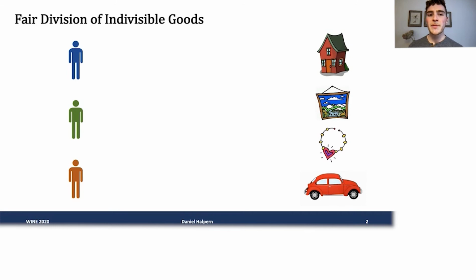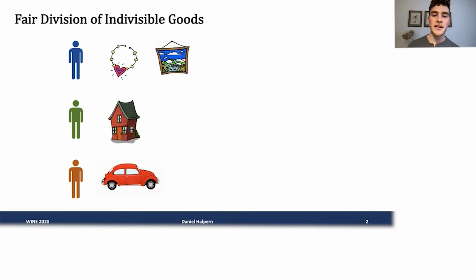This work is generally about fairly dividing indivisible goods. These are things like houses and cars and jewelry. They can't really be split between people. They entirely have to go to a single agent. So our goal is going to look something like this. We're going to take the goods and find some allocation of them to the agents.